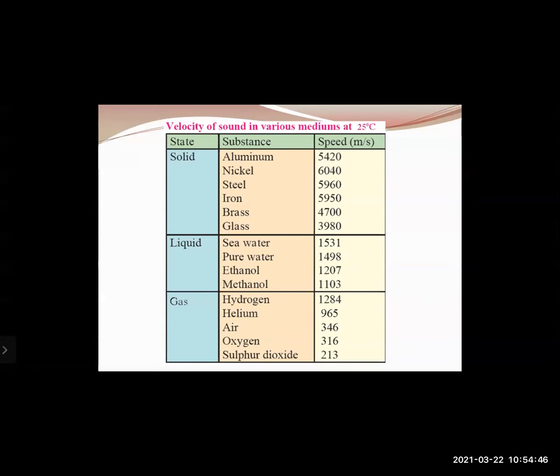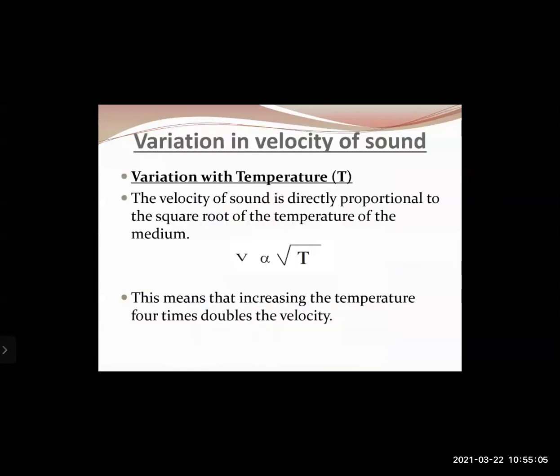So from this table, it is clearly evident that the velocity of sound is maximum in solids and least in gases. But again, in different solids, it is different. In different liquids, the velocity is different. And also in different samples of gases, the velocity of sound is also different. Then now we'll talk about how the velocity of sound varies in different mediums or with different conditions. So how does the variation of velocity of sound take place? So the first condition is what?